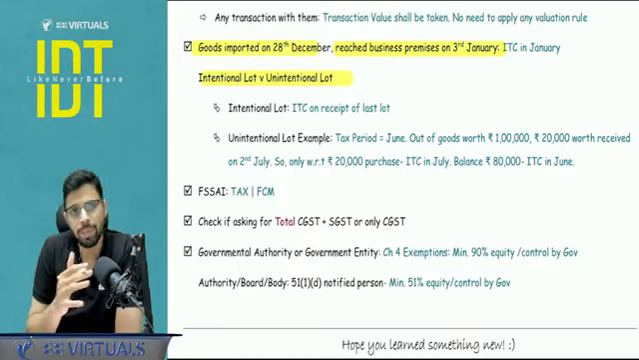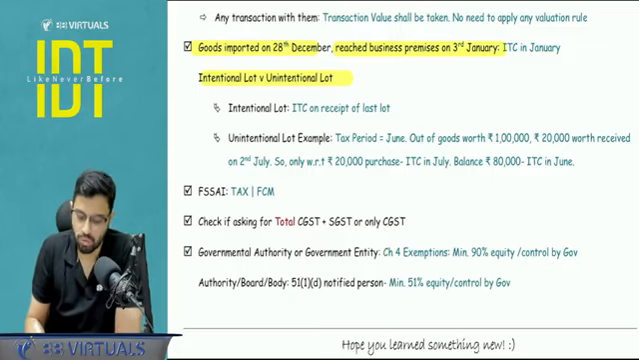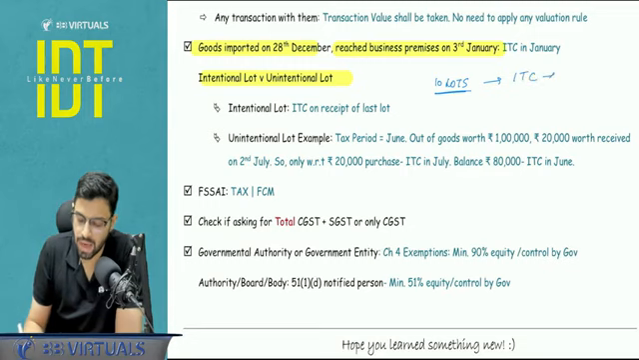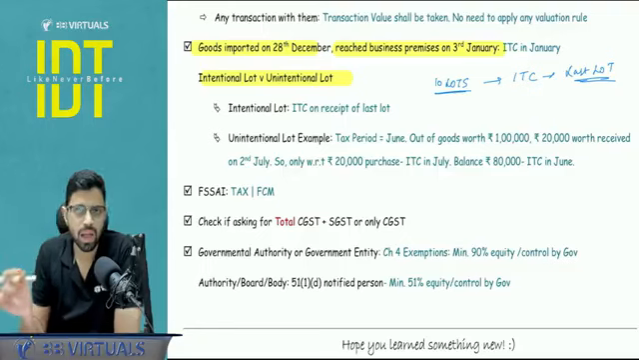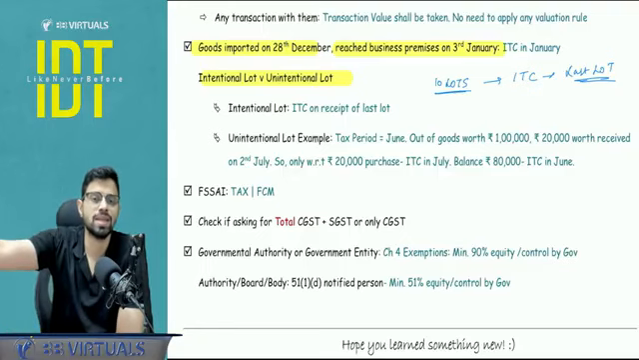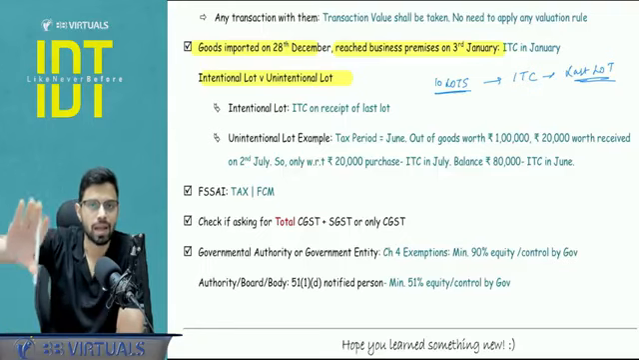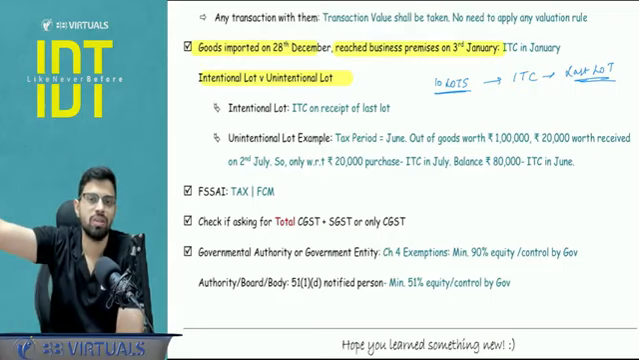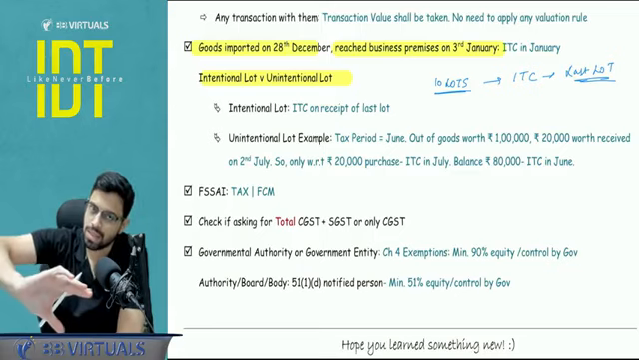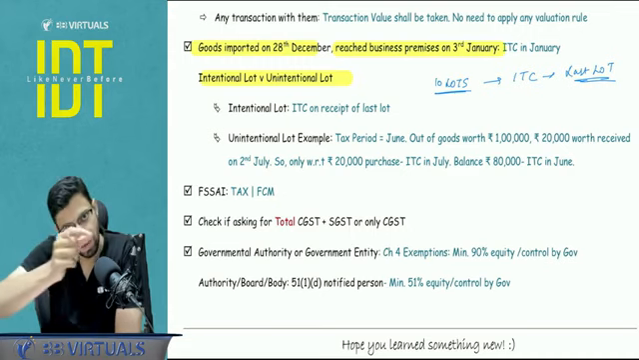If a particular consignment of goods is sent in lots, so for example, 10 lots are coming in. Here it is very clear that ITC will be available when the last lot is received. Yes, when the last lot is received. But this is a case of intentional lot. This is clear. Sometimes the goods are not sent in lots. They are sent as a whole only. But one particular part of the goods is received late due to, let's say, some riots in the area or some problem. So I will be able to claim the ITC for that part only when that particular part is received, but the balance I will be able to get the credit when the original part is received.